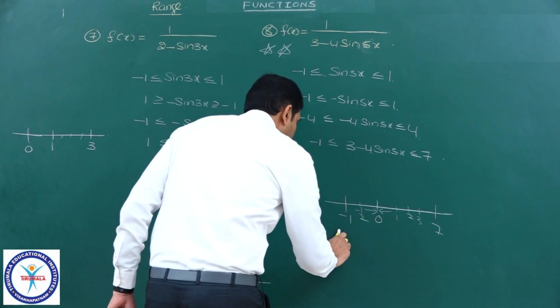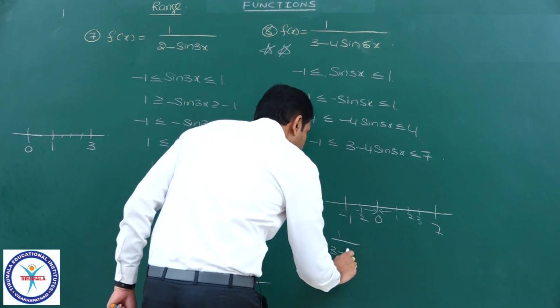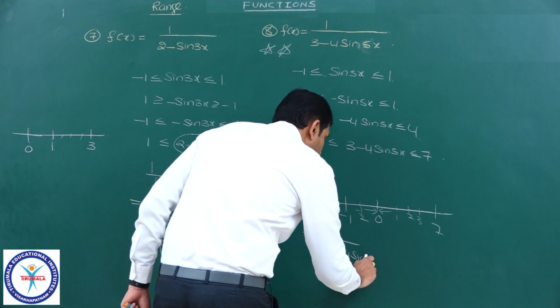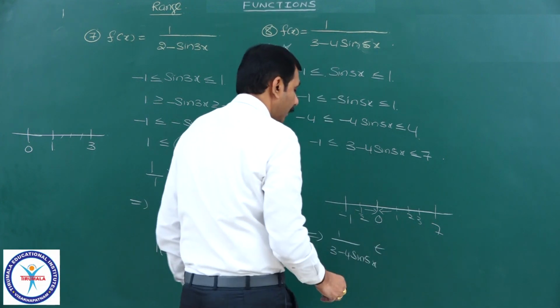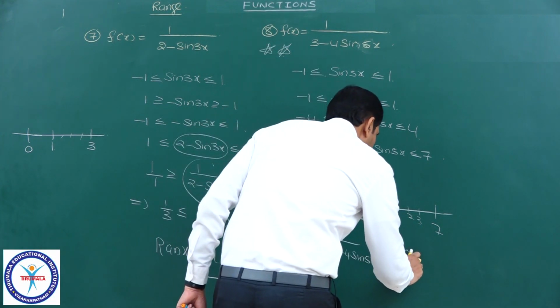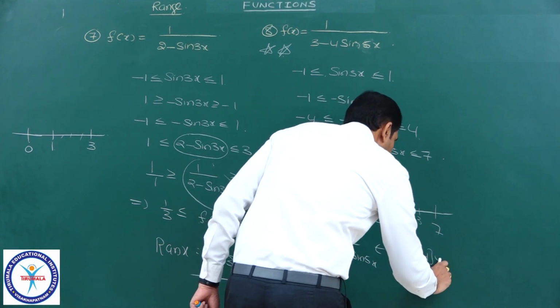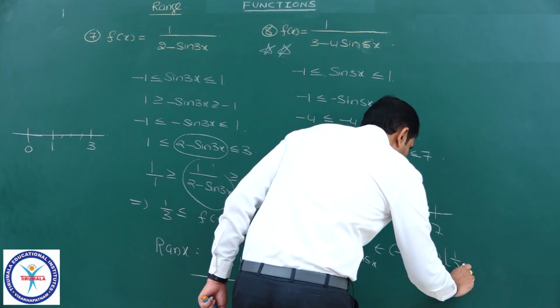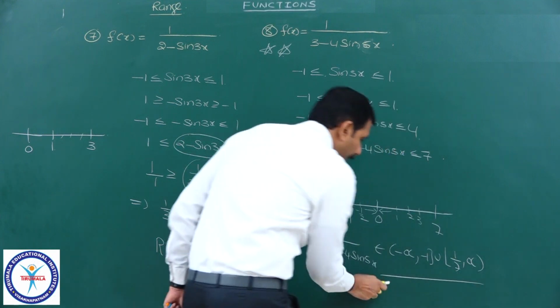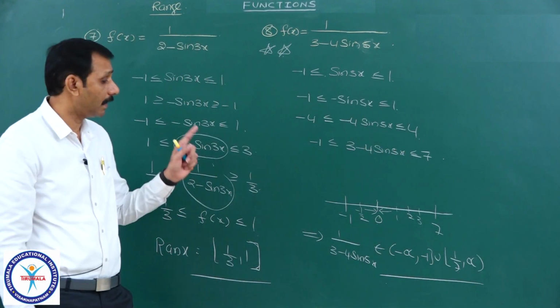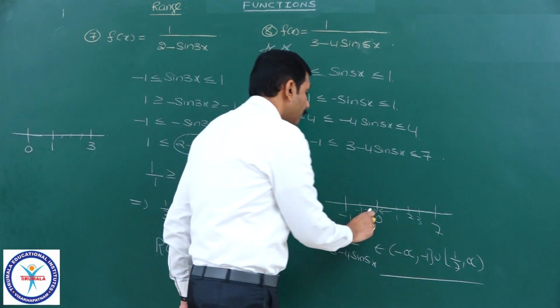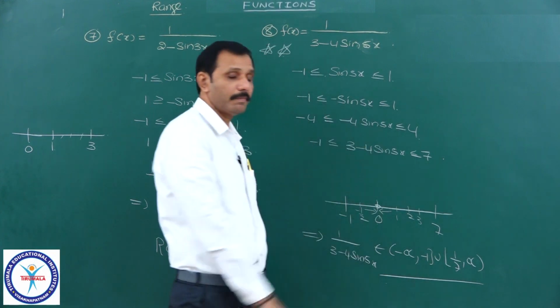Therefore, the reciprocal, 1 by 3 minus 4 sin 5x, values will be in minus infinity comma minus 1 union 1 by 7 comma infinity. That is the dangerous case. Why? Because 0 is there between these two numbers.